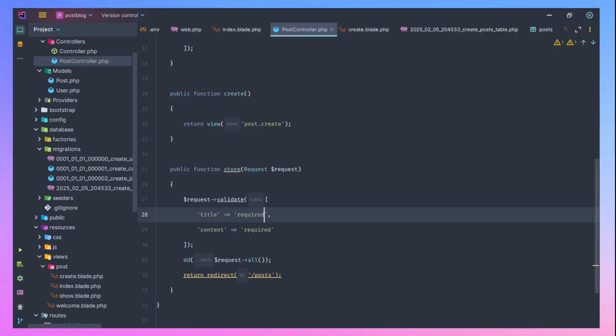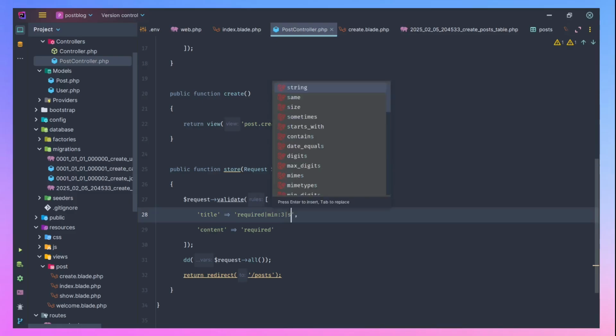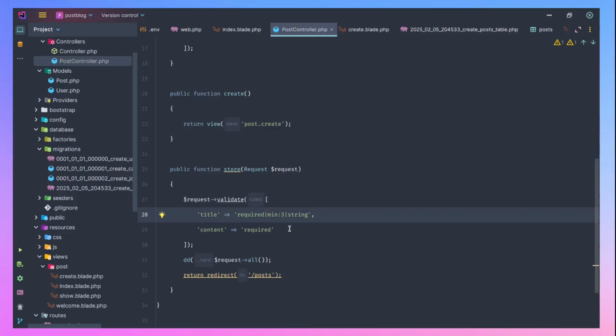So I want to say it is required. Then it must be a minimum of 3 characters. Then it must be a string. So this way, I don't actually like defining my validations like this. I love doing it this way, putting it in an array. Then what else did we do? Then maximum. Then it must also be a string. So it's going to run all of this for us.